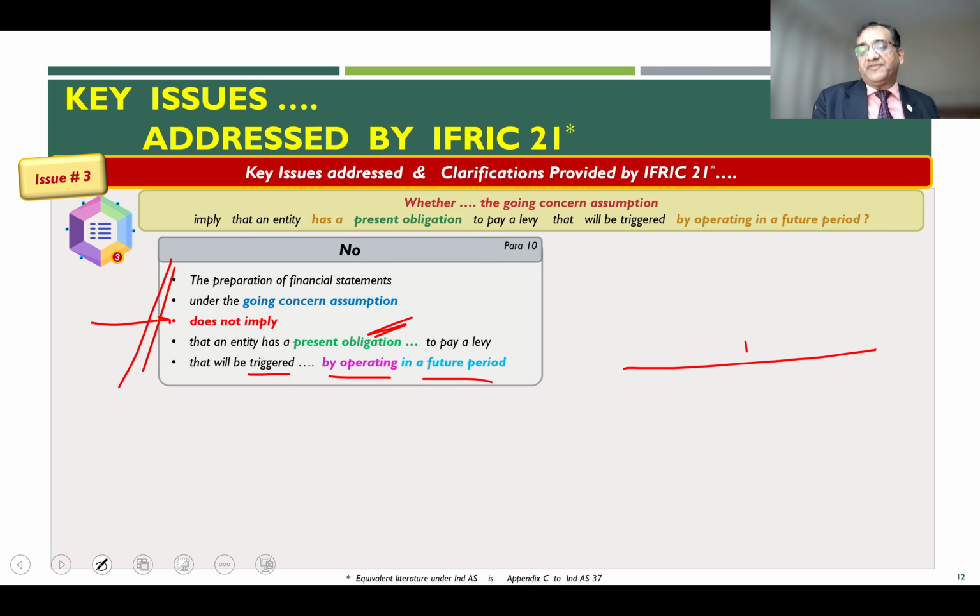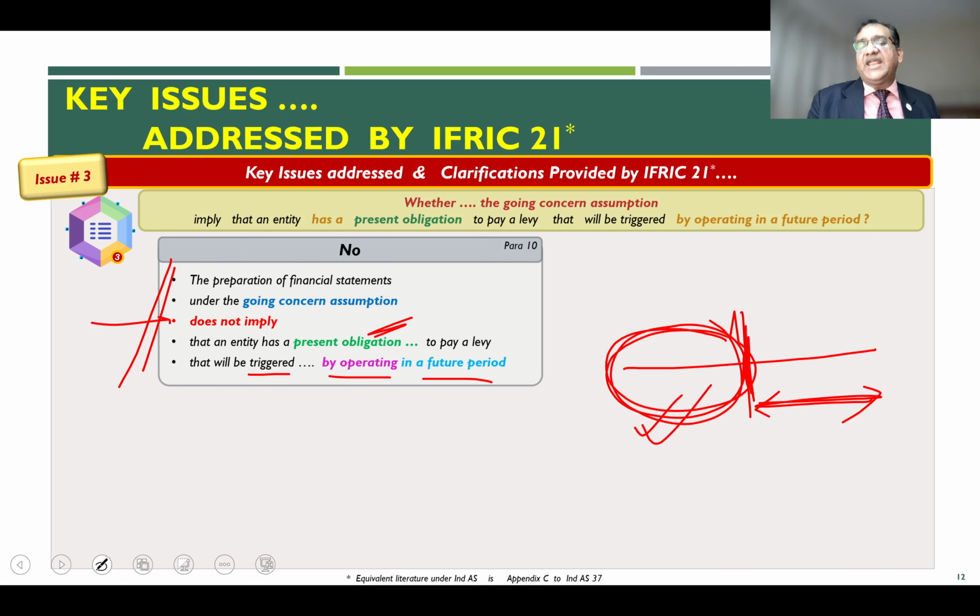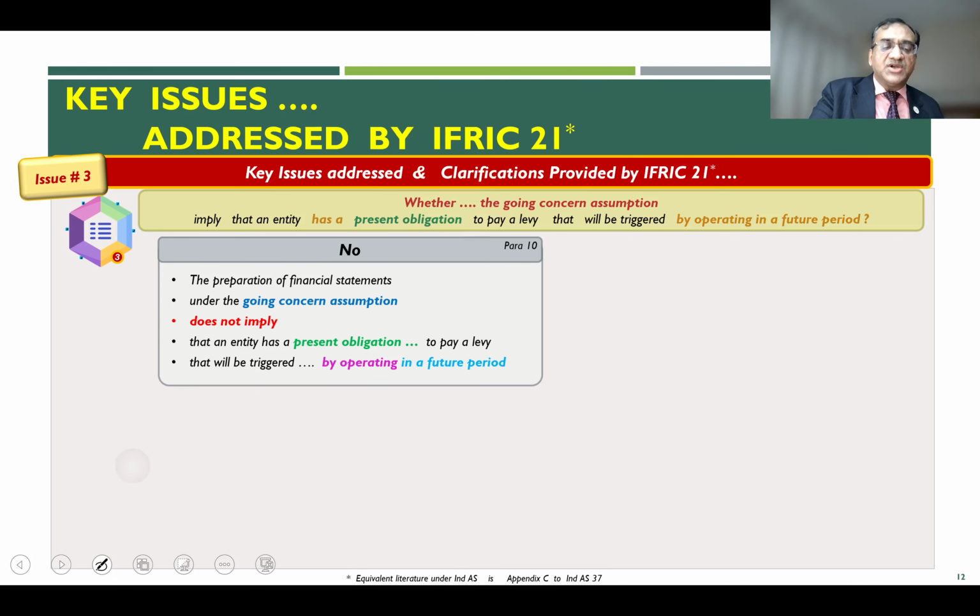In the example I gave, if you are preparing the financial statements as a going concern, but the levy is triggered because of your operation in future, the fact that you are preparing the financial statements on a going concern basis does not create a present obligation. That is how the standard and the clarification read today. Things may change. When we go to the amendment, we will look at it. So this is what the guidance is today.